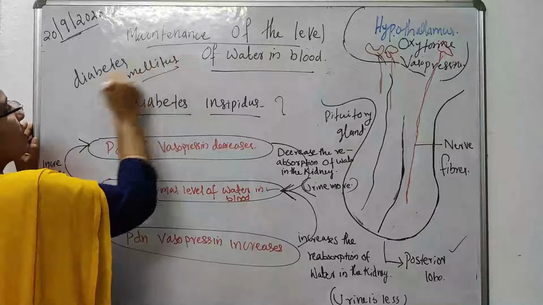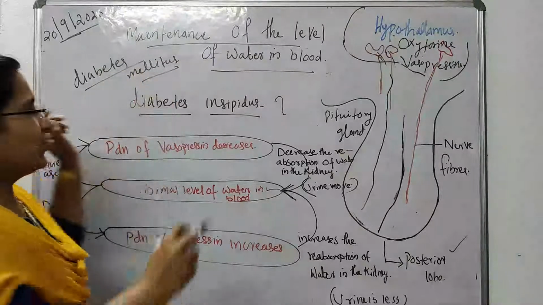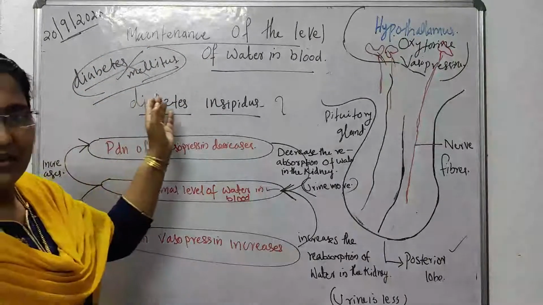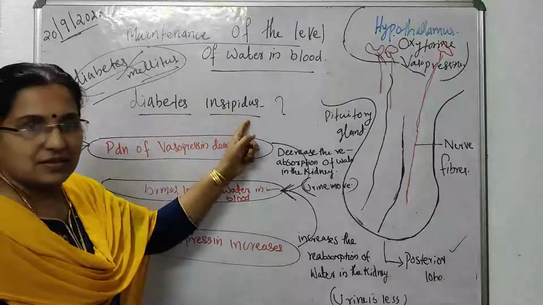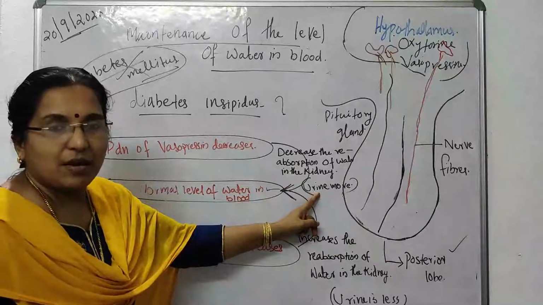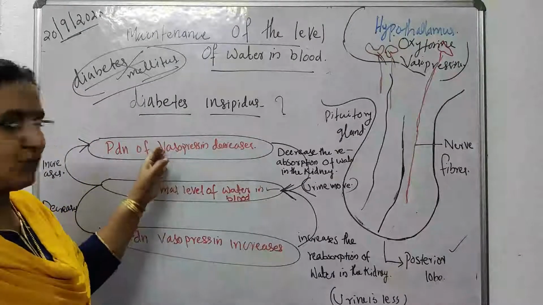It is because of the less production of insulin. So this diabetes mellitus is different from diabetes insipidus. This is the condition in which more water is eliminated from our body through urine. It is because of the less production of vasopressin.